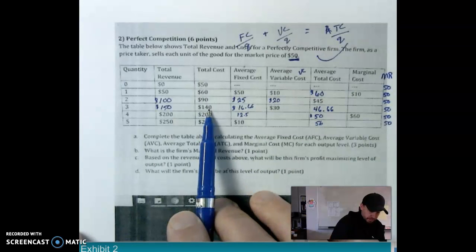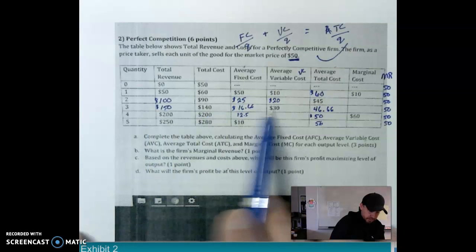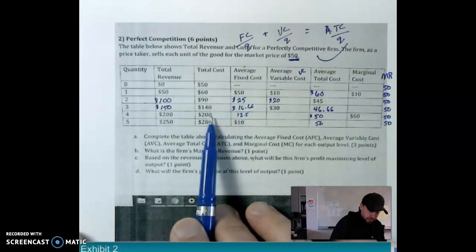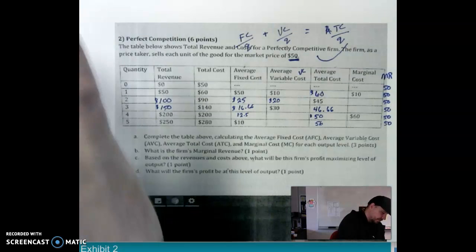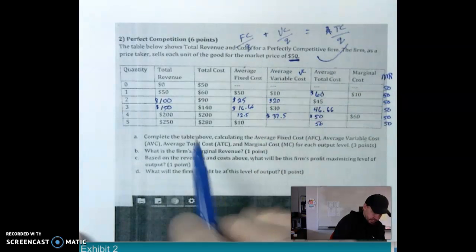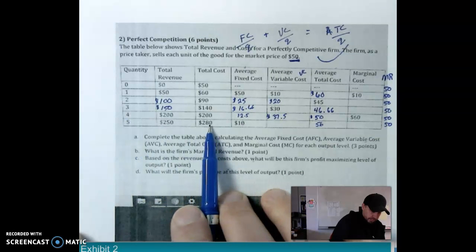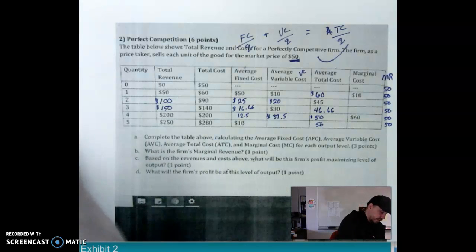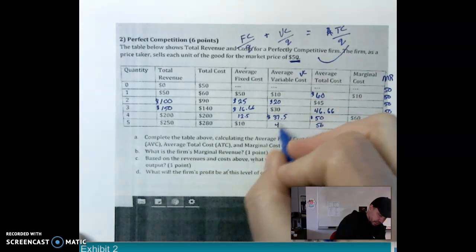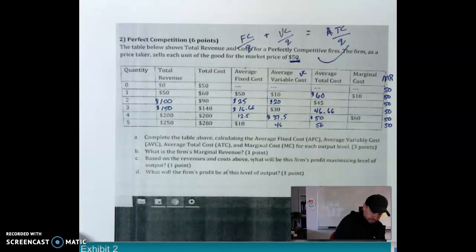Here we've got 140, so we know that 50 of that is fixed still. We have 90 left over. 90 divided by 3 gives us 30. Here we've got 200, which means 150 is variable. We have 50 fixed, so 150 divided by 4 is 37.5. And here we've got 280, of which 50 is fixed. We have 230 left over. 230 divided by 5, that's our quantity, gives us 46. So there's your average variable cost.